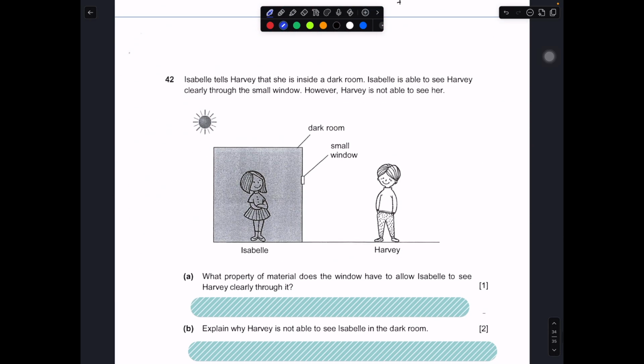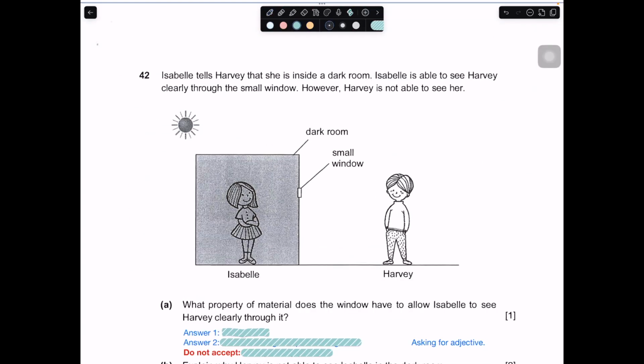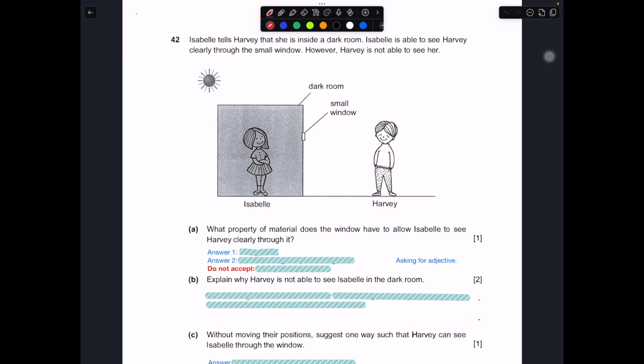Okay, question number 42. Isabel tells Harvey that she's inside a dark room. Isabel is able to see Harvey clearly through the small window. However, Harvey cannot see her at all. To be able to see something, the key idea is always about light hitting an object and being reflected into someone's eyes.